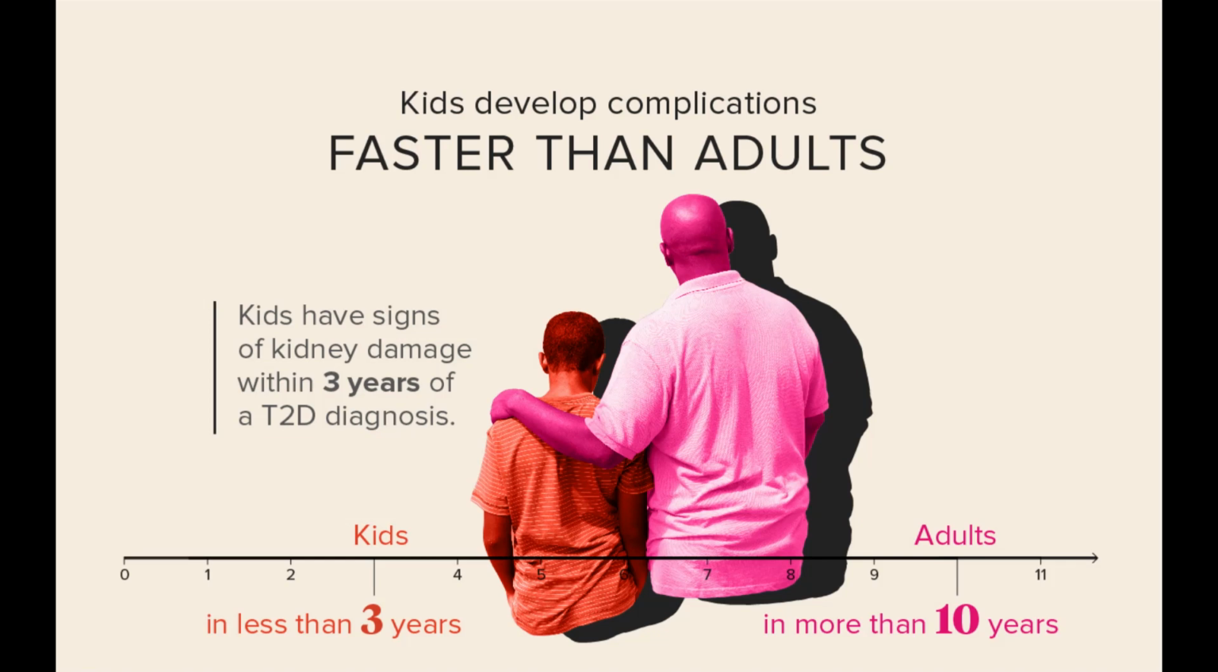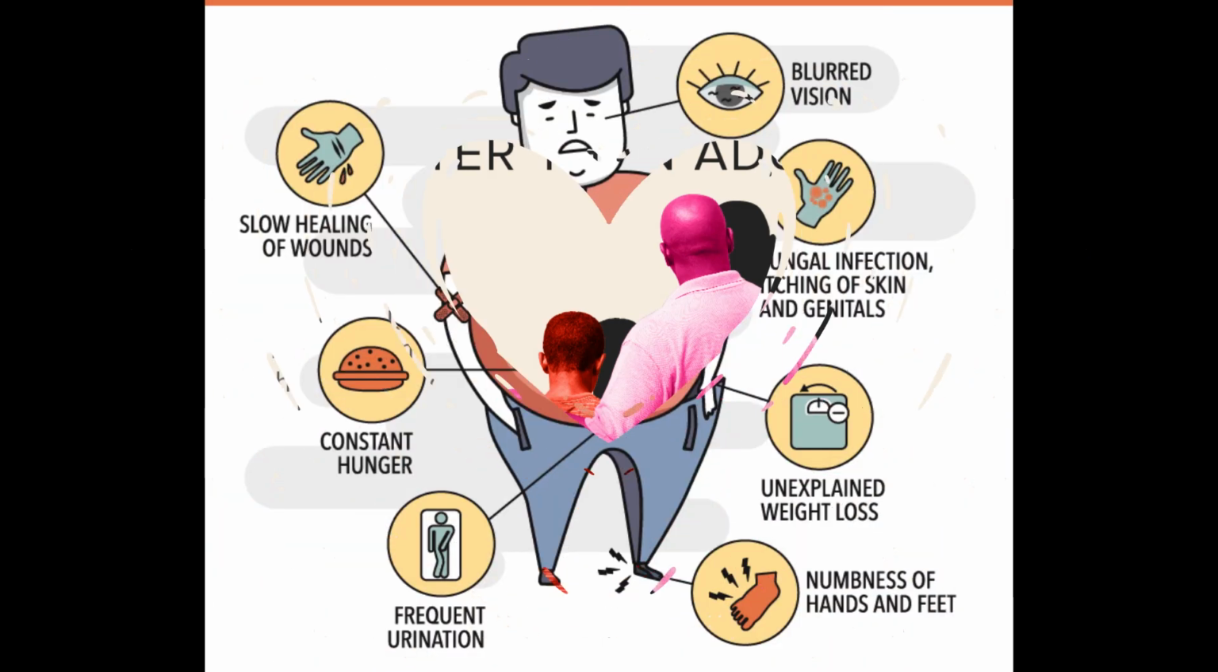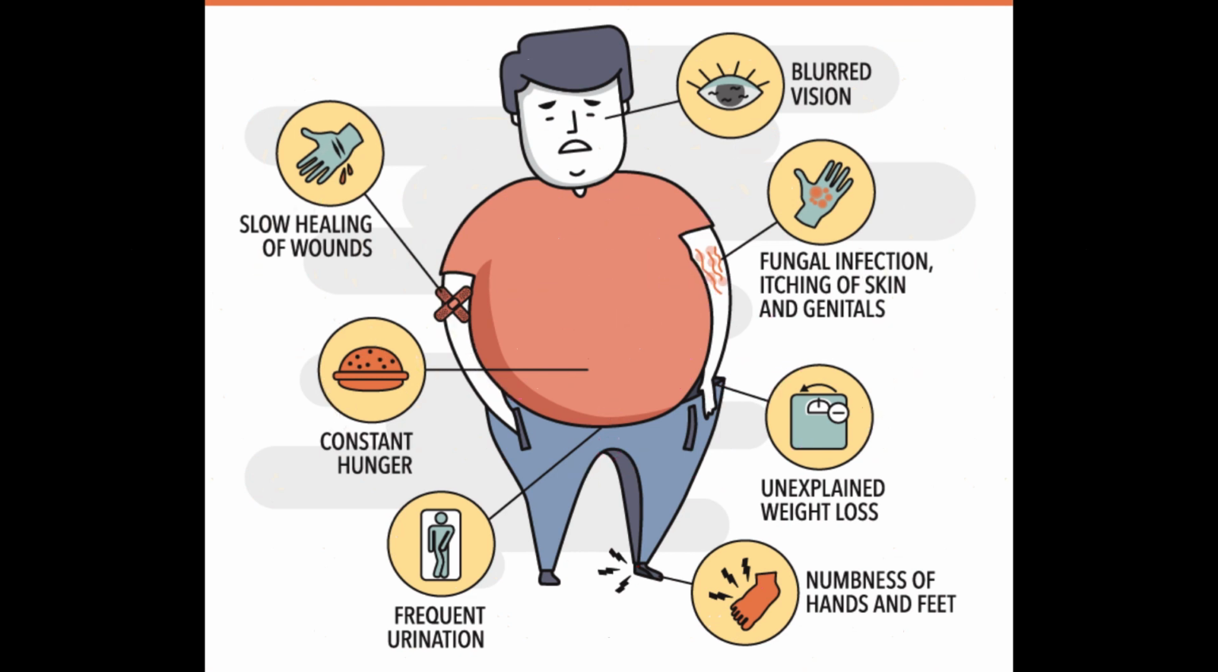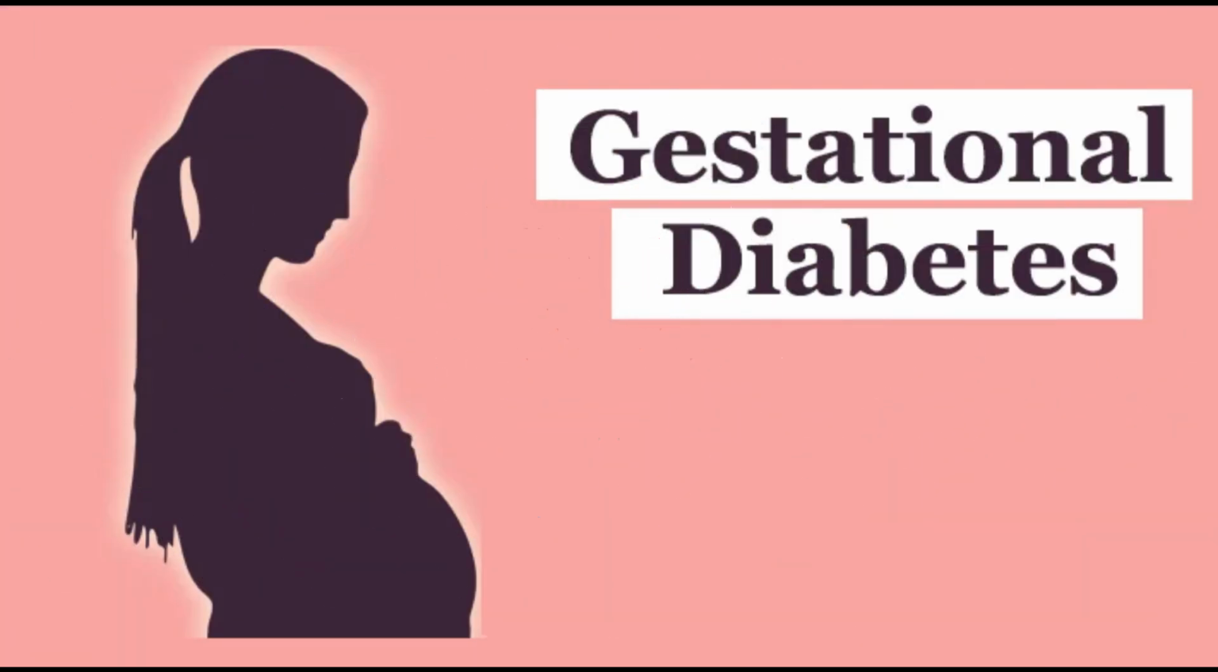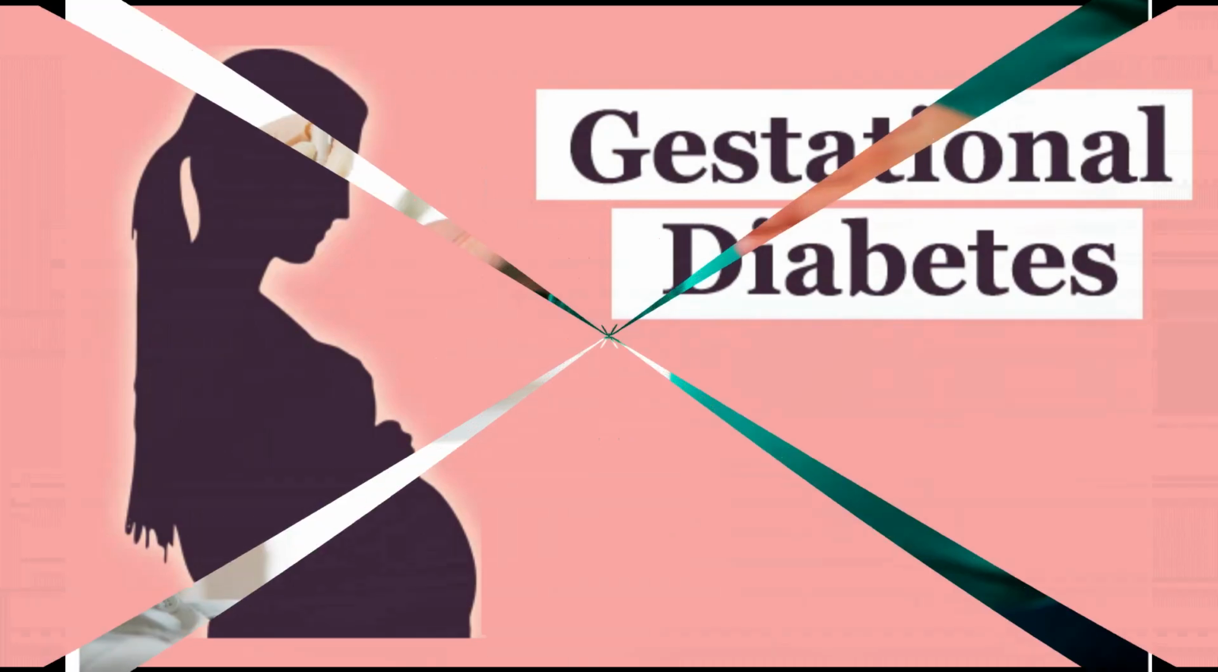Symptoms of type 2 diabetes are increased thirst, frequent urination, increased hunger, unintended weight loss, fatigue, blurred vision, slow healing sores, frequent infections. Now it's gestational diabetes.